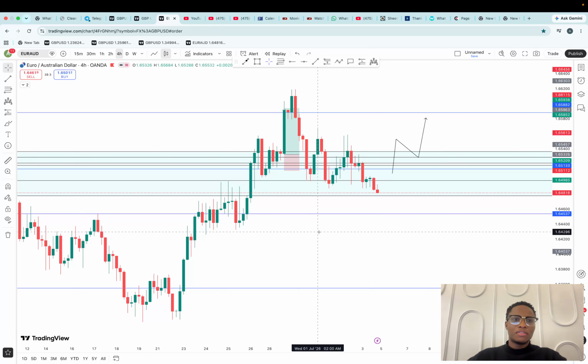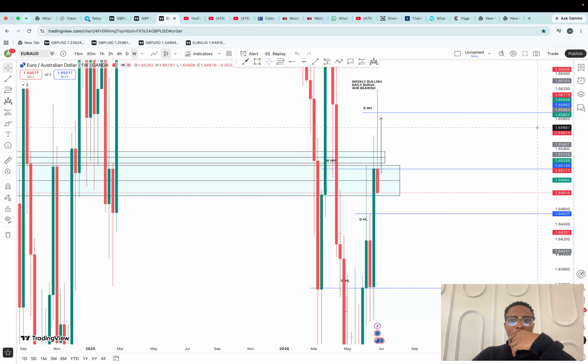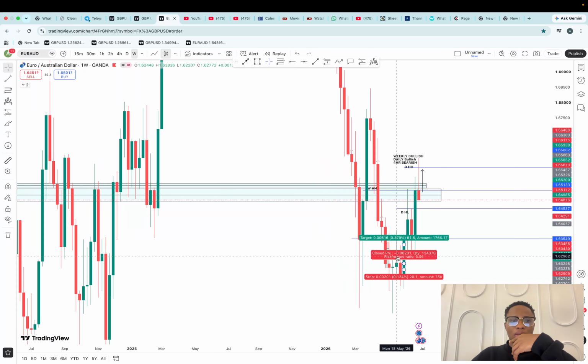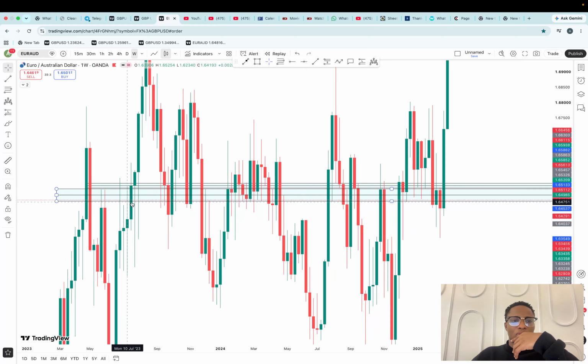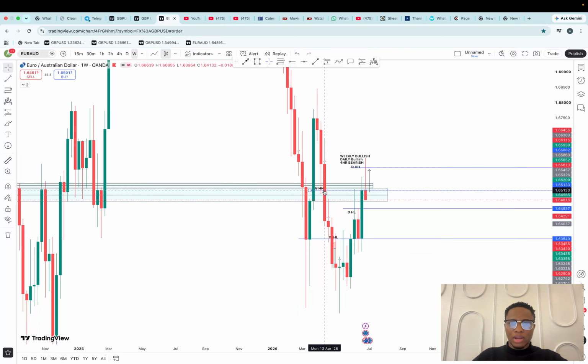Euro AUD is the first trade on my list. We bought Euro AUD from this zone last week, so this week I'm also looking to buy Euro AUD. Coming down to the weekly, we are at a very good support and resistance zone. Whenever we are above this zone, we are using this area as a support, and whenever we are below, as a resistance.